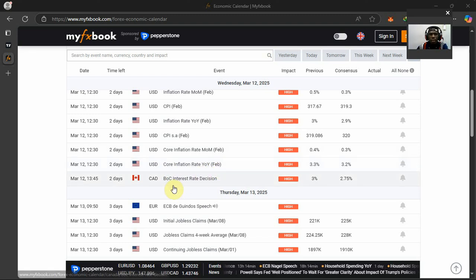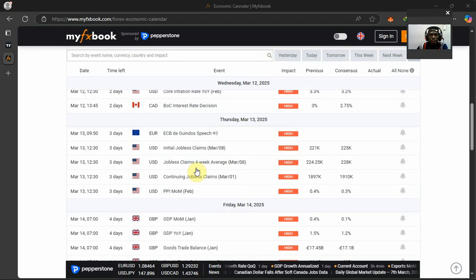Then I'll also be looking at the interest rate decision for Bank of Canada. They are looking to cut rates by 25 basis points. Currently it sits at 3%, and they're looking for the interest rate to be at 2.75%. So that is just that for Wednesday.